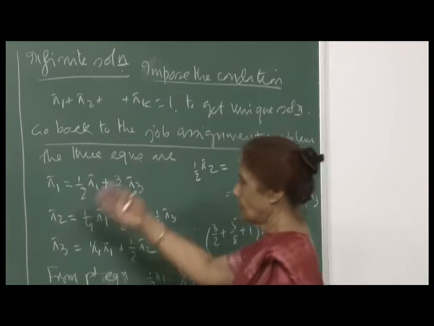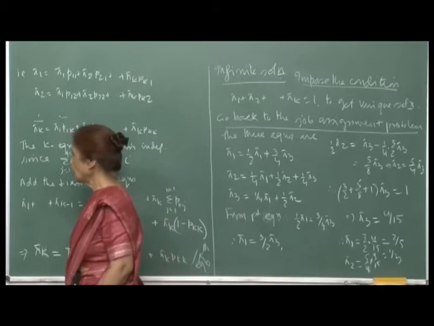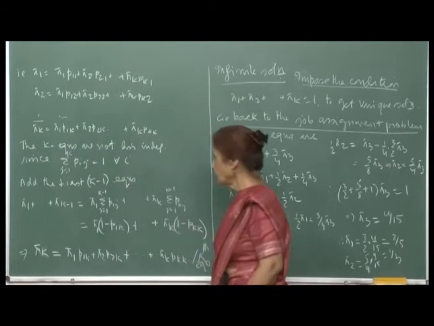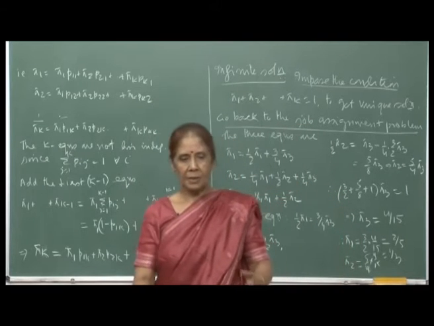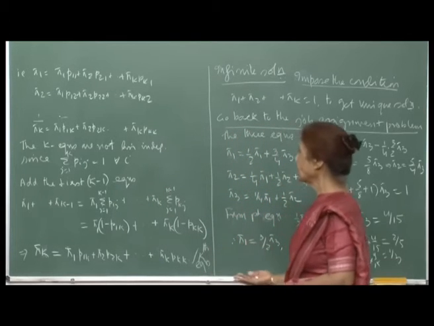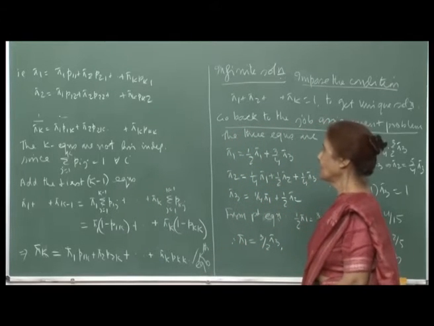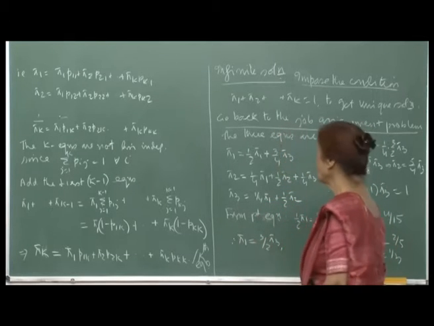So, therefore, we have a very neat way of computing these steady state probabilities, and we know that we have a unique solution. So, you can't say that the long run probability of being in a particular state of the system is more than 1. That would not be a reasonable solution.